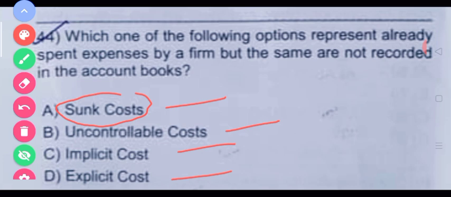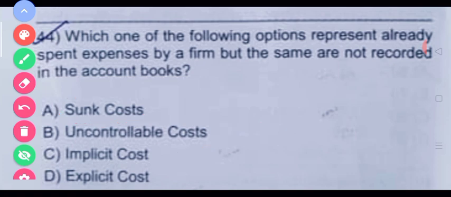Like we pay the rent, and we can't recover it. These are also called the past cost. So the correct option would be the sunk costs. Implicit means the opportunity cost. Explicit means the costs on the levels which actually change with change in the production. So the correct option, I guess, is the sunk cost here.